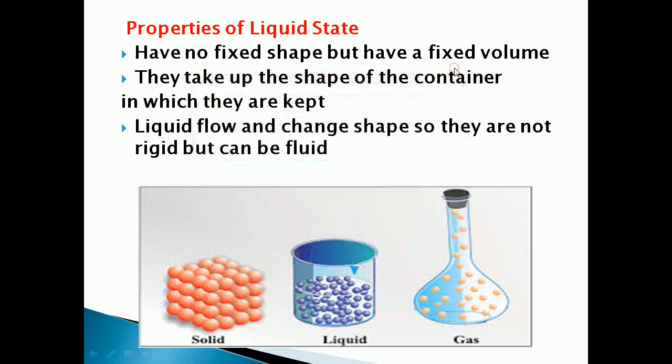If you are keeping liquid in a bottle, the liquid will take the shape of the bottle. So they will take up the shape of the container in which they are kept. Understood, children? Then liquids flow and change shape, so they are not rigid but can be fluid. When we are pouring it into another place, according to the shape of the container it will change, but it doesn't have a fixed shape and they are not rigid.